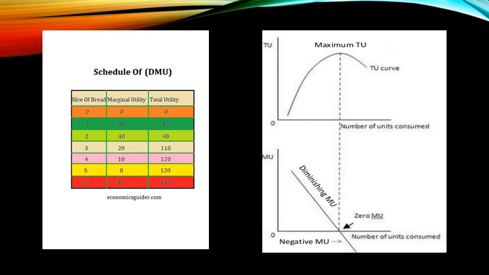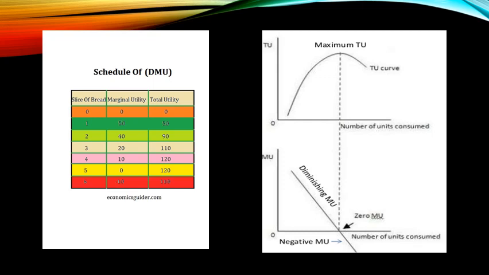After that, it is zero at the fifth unit. See the table, it is zero. It is saying that if I consume now, it will not add anything to the total utility. Since it is not adding, total utility becomes constant there and it will be highest. After that, if I consume another glass of water, it gives me disutility. Satisfaction declines, that is -10, and when -10 is added to 120, it gives you 110. So total utility will start declining.